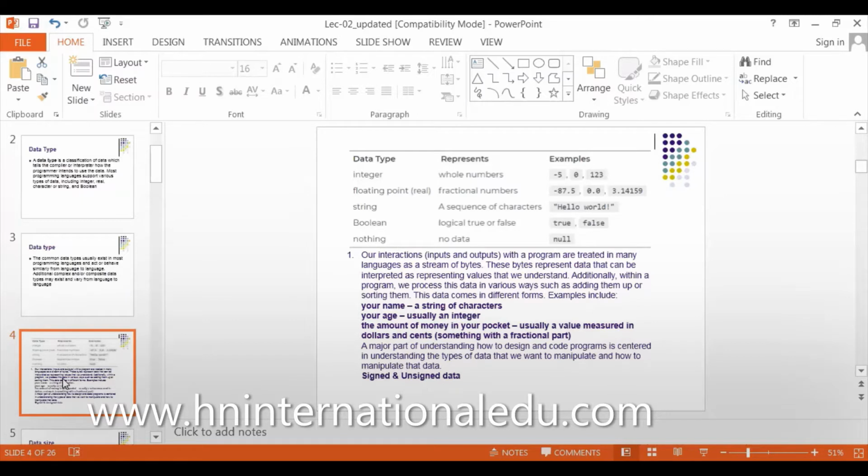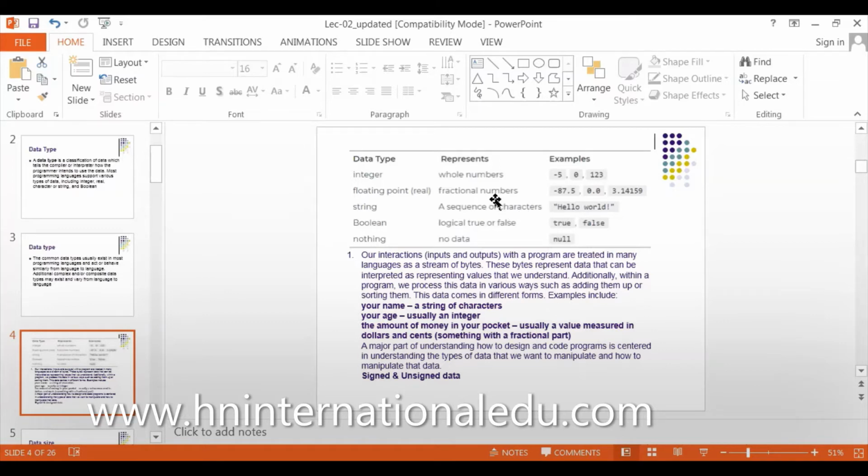Why do we need a data type? Because a compiler must know how much memory it has to allocate in the RAM. For example, an integer has just one number, so it allocates 1 byte or 2 bytes for it. If I tell it the data is floating point, the compiler must know it contains two or more numbers.